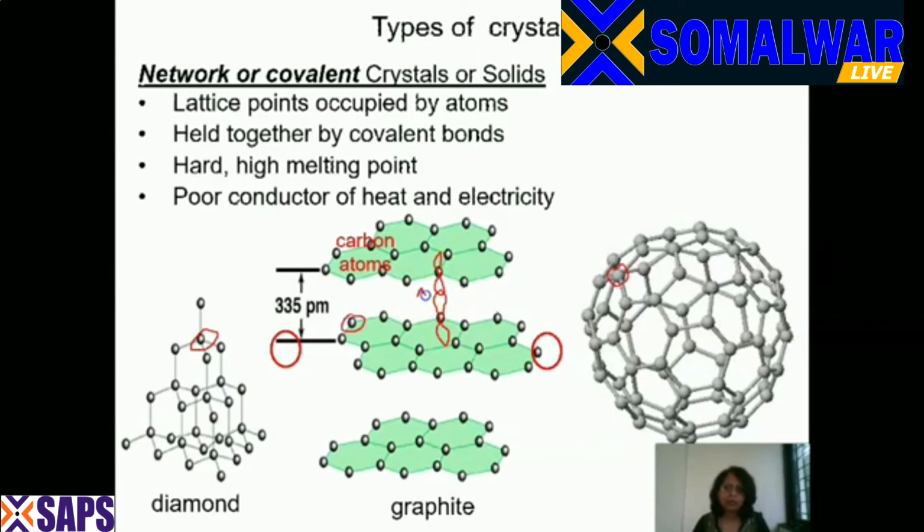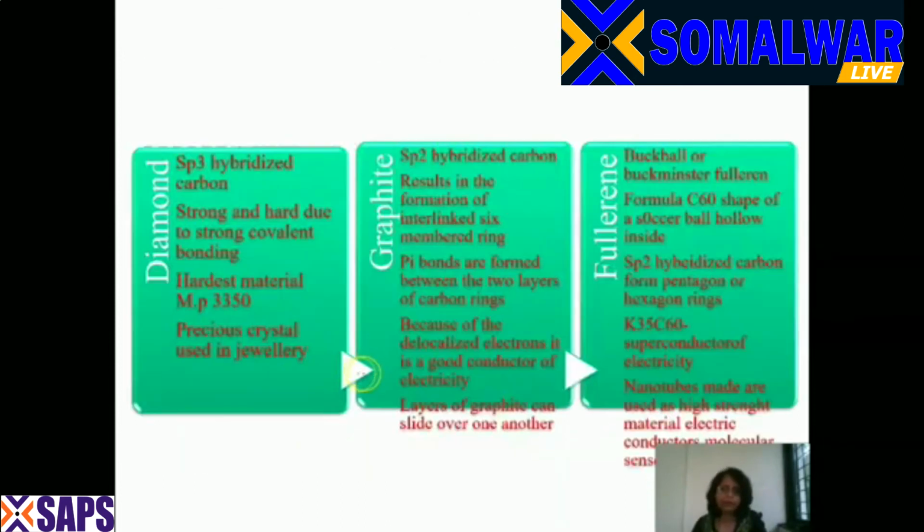So in between the layers of the networking of carbon rings are the pi bonds. So the pi bonds are here, the pi bonds are here. This is how the pi bonds are formed. Okay, so if you look at graphite, because of the delocalized electrons, it is a good conductor of electricity, and the delocalized electrons are because of the formation of pi orbitals. And the last is the layers of graphite can slide over one another.